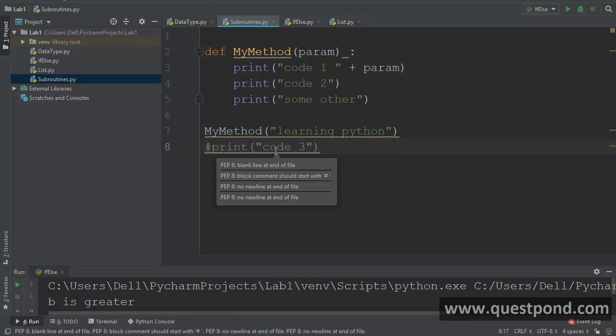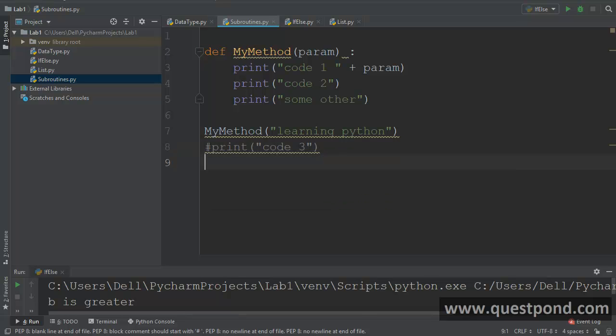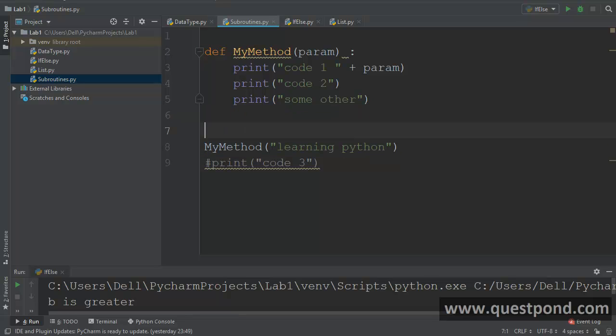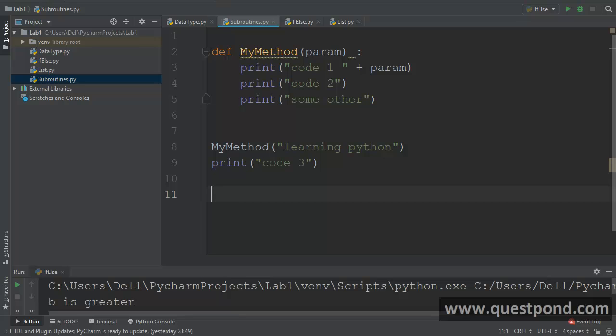For example, you can see here it says PEP8 blank line at the end of the file. So basically it's saying put a blank line at the end of the file. Let's see. You can see at the top, expected 2 blank lines after the class. So this is 1 blank line, and I will put 1 more blank line. You can see that the warning has gone off. Now this looks like a comment here, and it's saying it is expecting a blank line. So there's a blank line, and you can see now that the error has gone off.